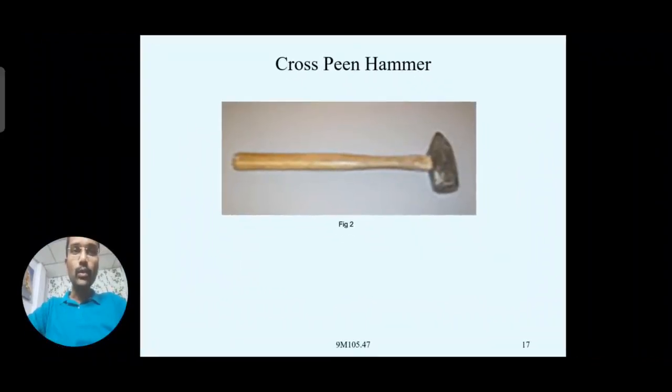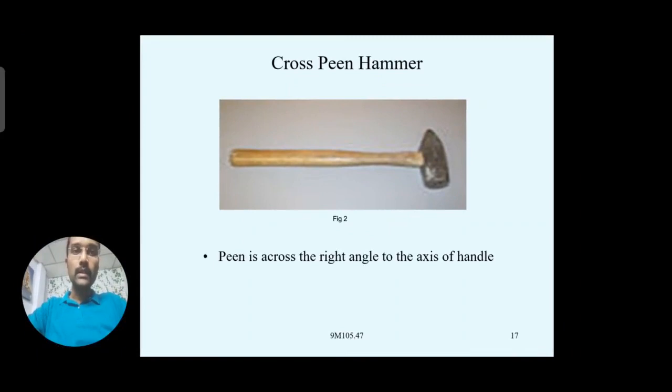The rest of it is very similar to the ball peen hammer. The change is that, other than the flat end, the other end is at a right angle to the axis of the handle. You can see it is exactly about 90 degrees. Coming to the weight, it is somewhat less than the ball peen hammer, between 0.21 or 0.22 kg to 0.91 kgs.